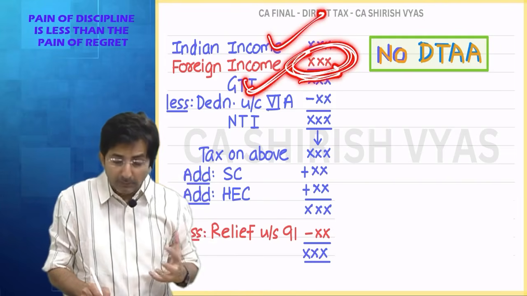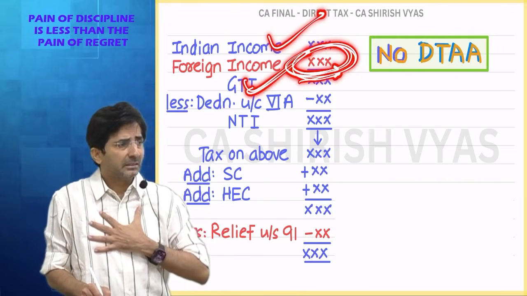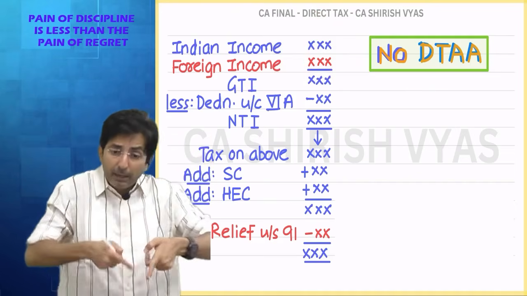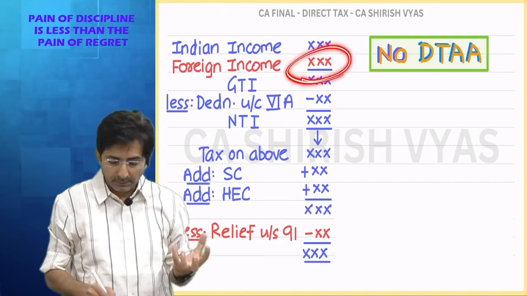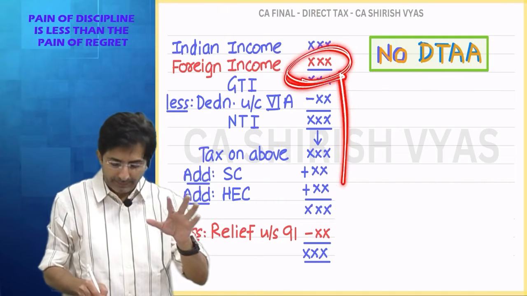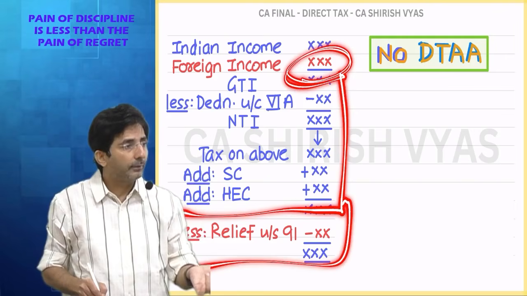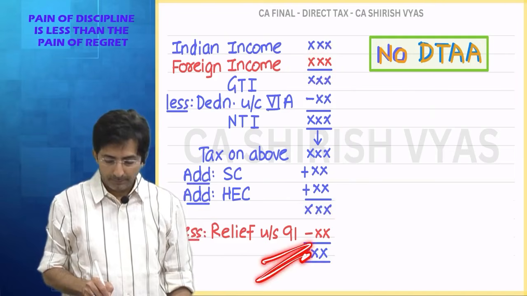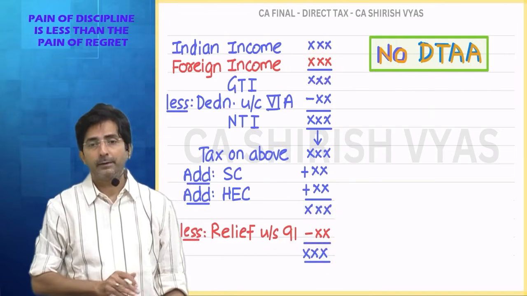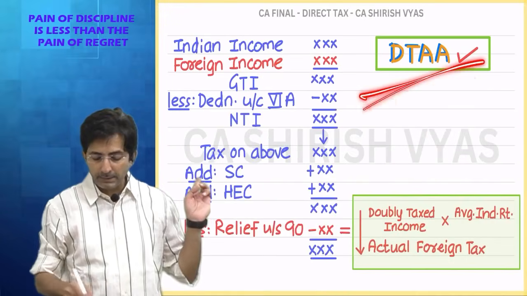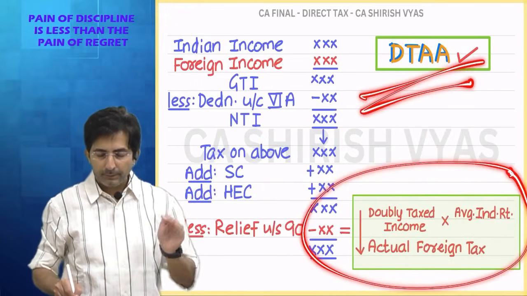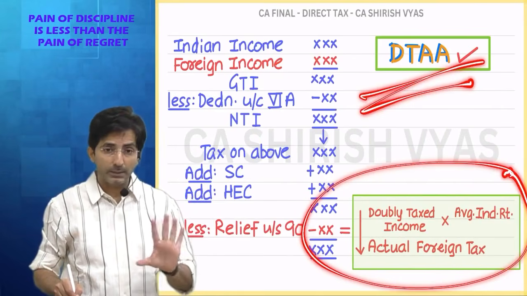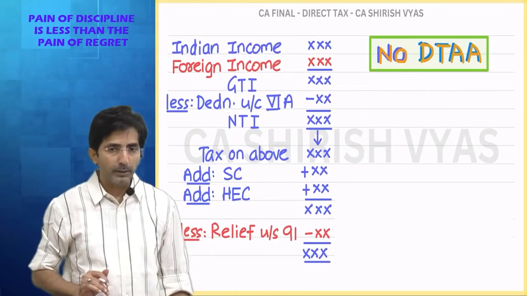And including this will hurt me. Why? Because Pakistan has already charged tax on this, and I have to again report it in India. So this is pinching me. But don't worry, at the end I will get relief. But now the relief will be under section 91, and now the formula will be different. Tell me, if there is a DTAA, what was the formula? Doubly taxed income into average rate compared with actual foreign tax, whichever is less. Here you know what the formula is? Look.